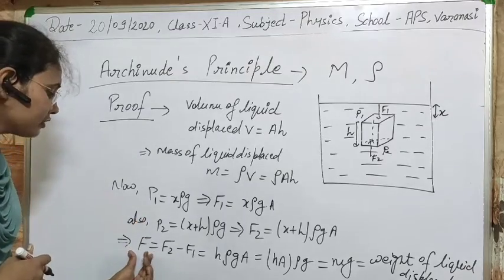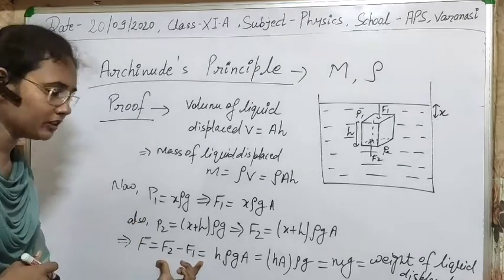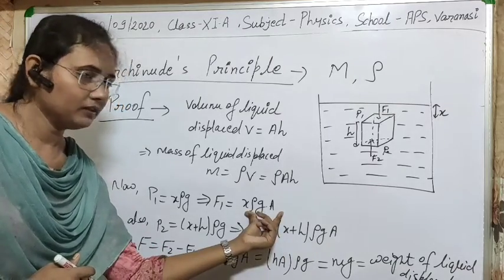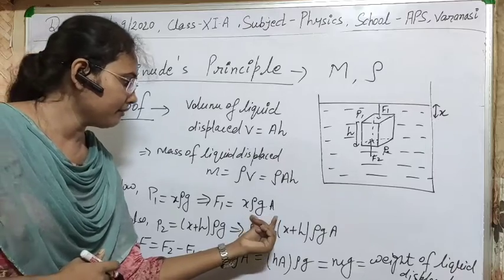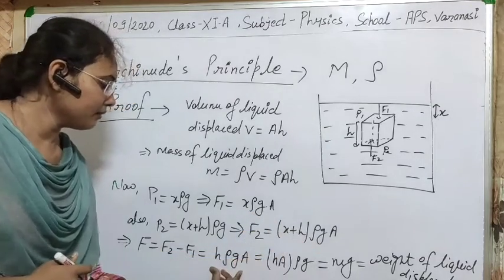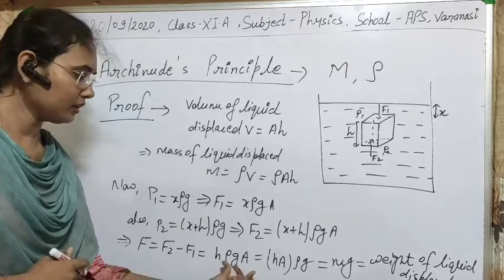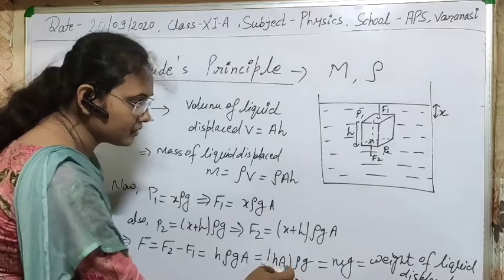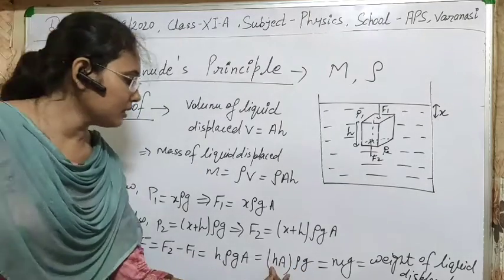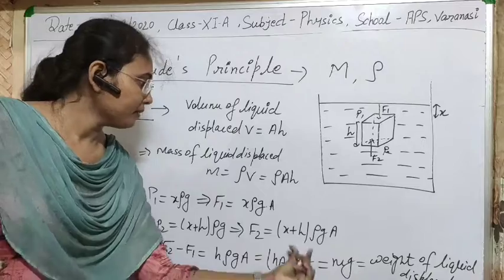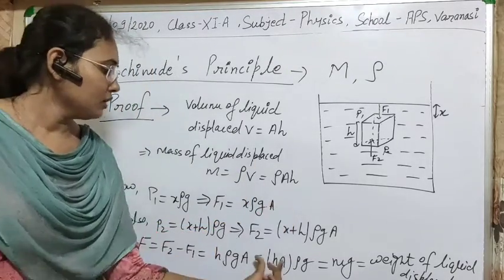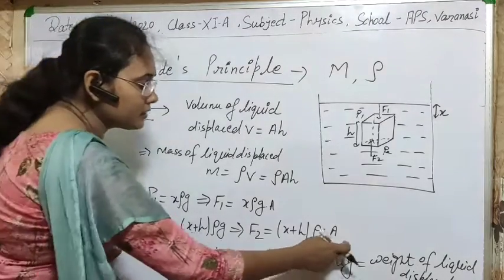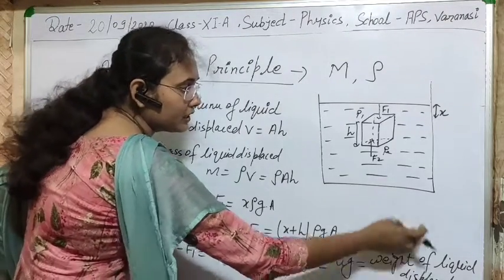So what will be the net force? Net force will be F2 minus F1, and after solving it, putting the values of F2 and F1, this factor X rho G A will be cancelled out, and definitely we will get H rho G A here. You know that H into A is volume, rho is density, and G is acceleration due to gravity. So this term can be written as H rho A, that is the mass. So this will simply be m into g. Clear?